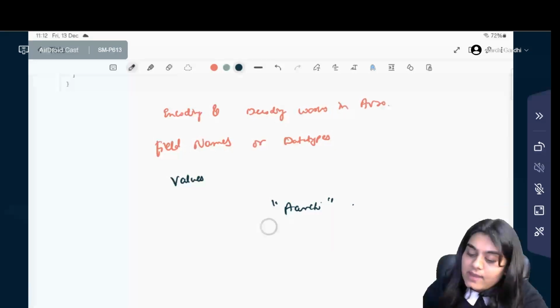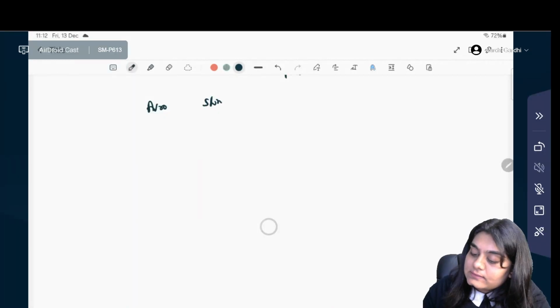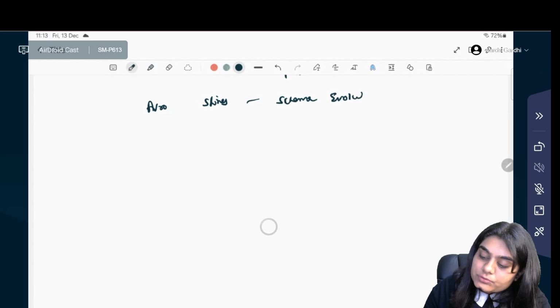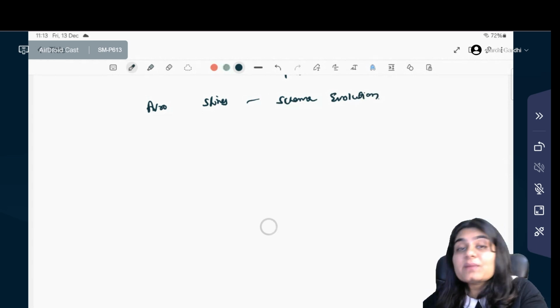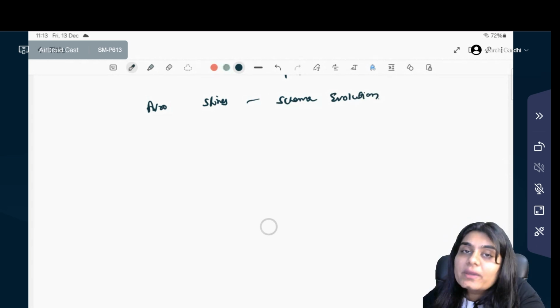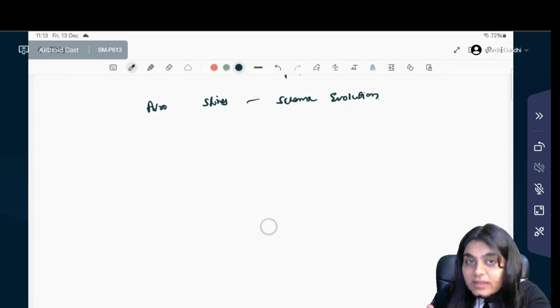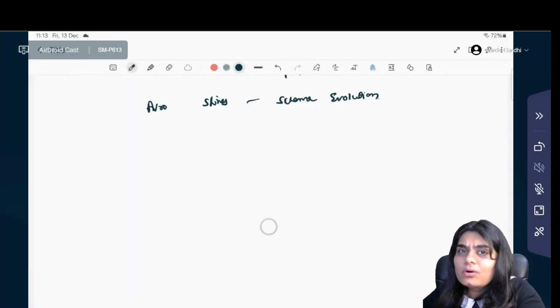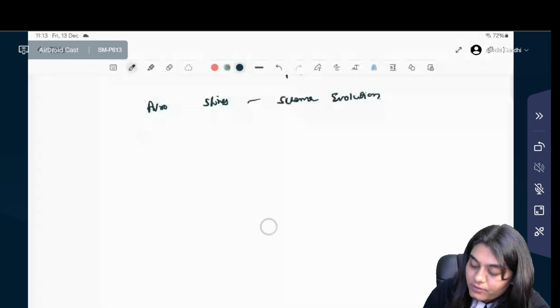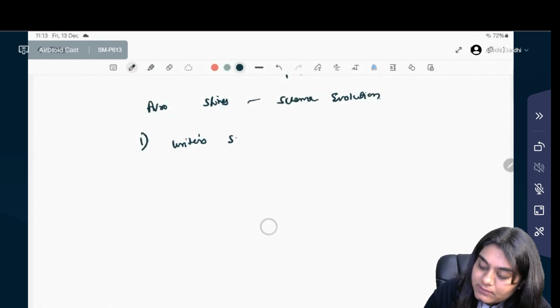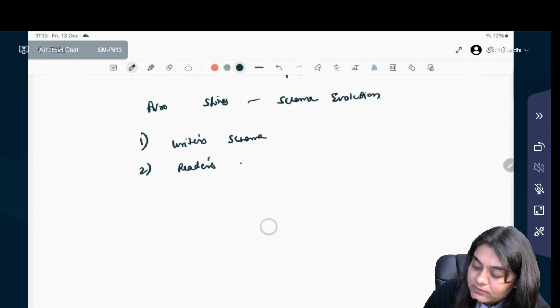Here is where Avro shines, schema evolution. In the real world, schema changes over time. You may add fields, rename them, or remove them. So, how does Avro handle this? With two schemas. First is writer schema and second is reader schema.